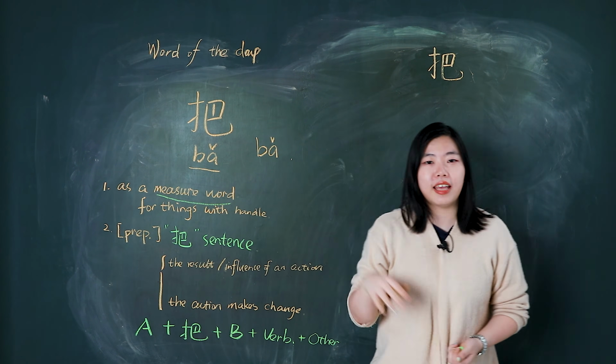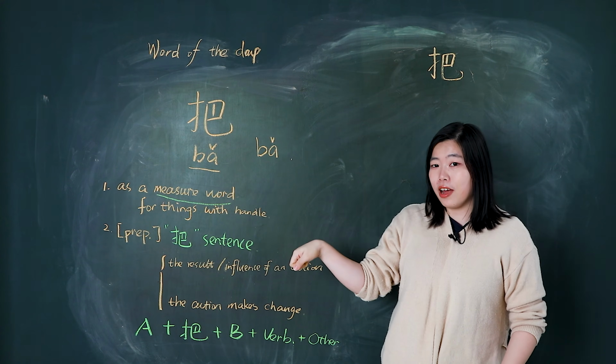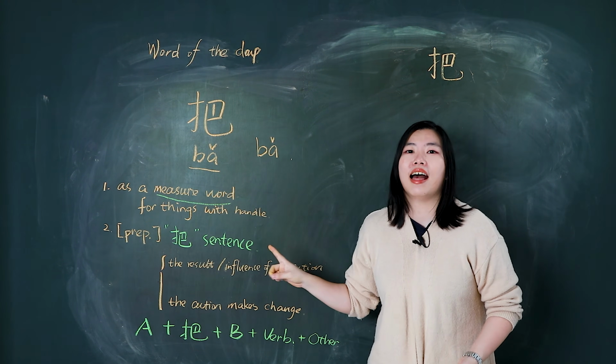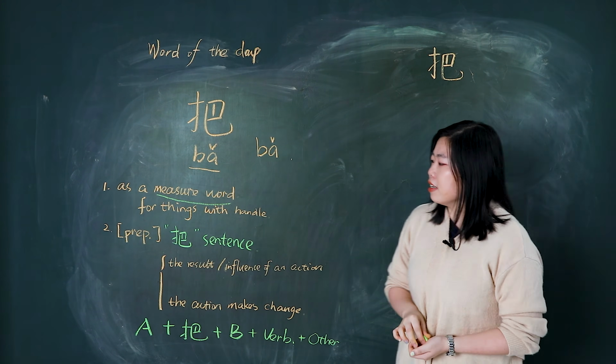How do we use 把? First, 把 as a measure word, for things with a handle. An umbrella has a handle, so we can say 一把雨傘.